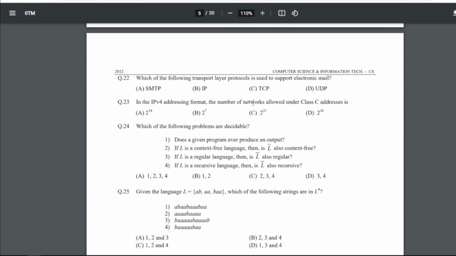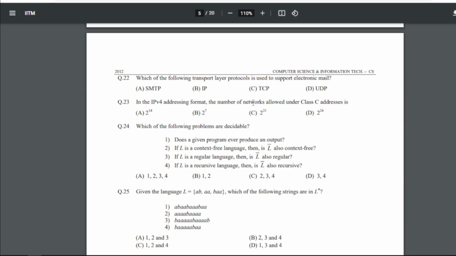22 is which of the following transport layer protocols is used to support electronic mail? So in the transport layer protocol we use TCP to support email. 23rd is in the IPv4 addressing format the number of networks allowed under class C addresses is what? So for 23 our answer will be C, that is 2 to the power 21. 24 is which of the following problems are decidable, right? So for 24 our answer is D, that is 3 4.